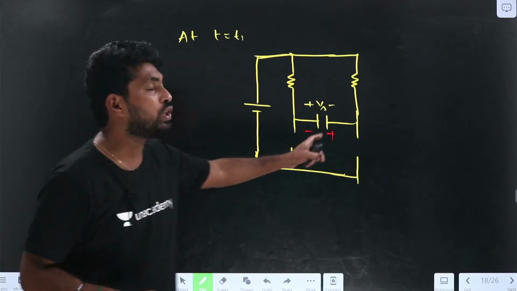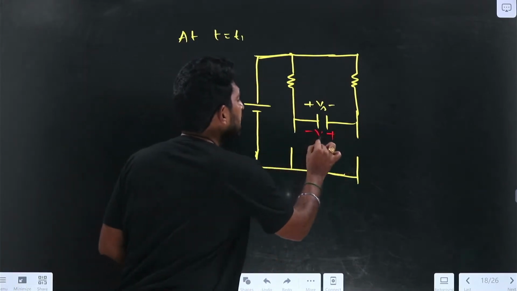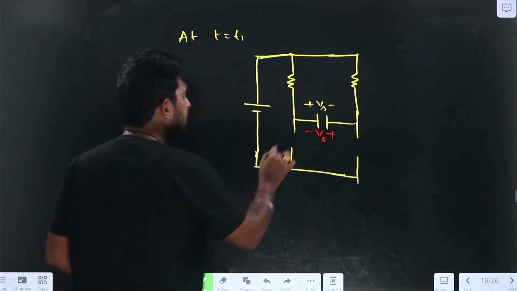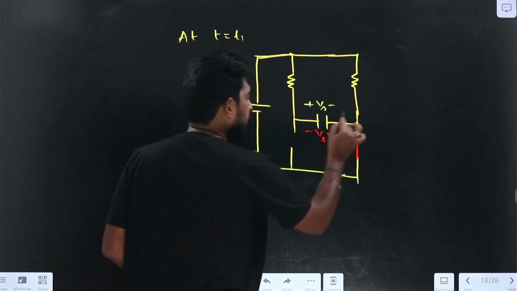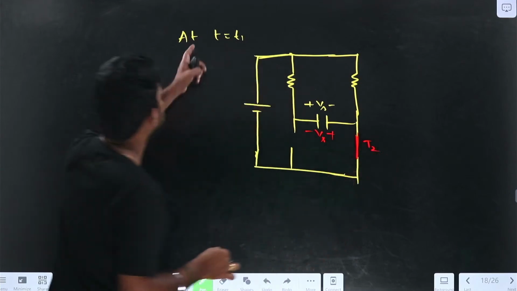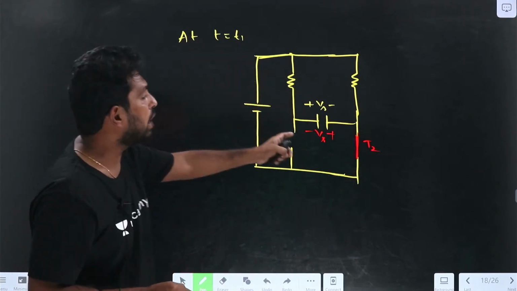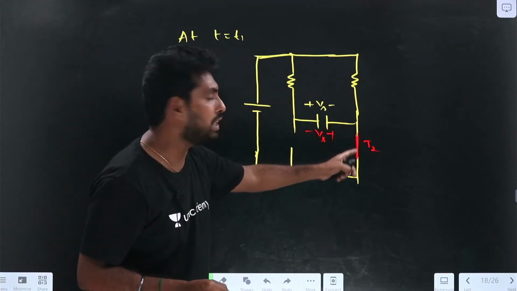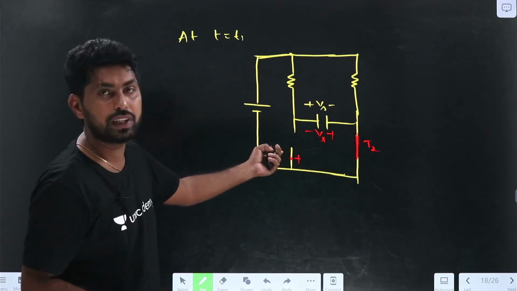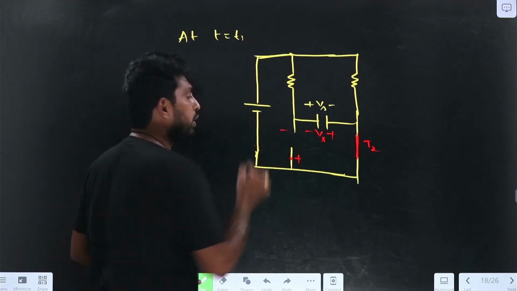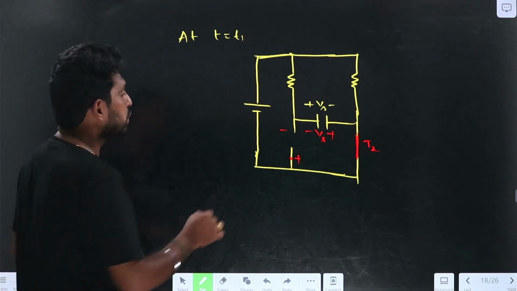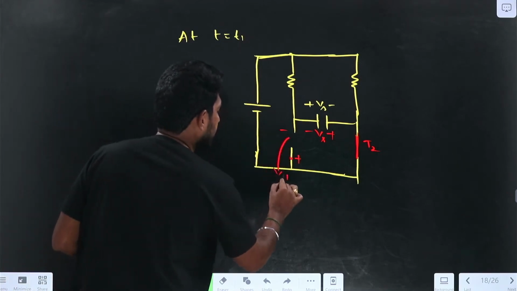When it is charged to minus Vs, what happens? T2 will be forward biased and T1 will be reverse biased. During that time, if I switch on T2, what happens? If I give the triggering pulse to T2 at t equal to T1, the positive terminal is connected to the cathode of T1 and the negative terminal is connected to the anode of T1. So which causes T1 to go into the turn off state.